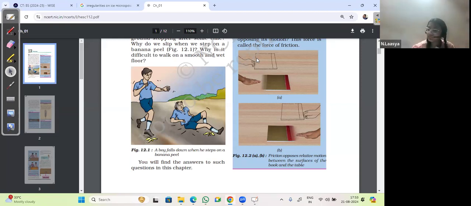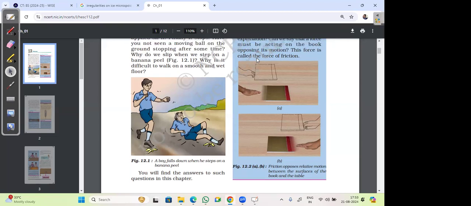Now in the second picture, you observe two scenes shown here. In the first one, the book is being pushed towards the right. You can see this is the original position of the book, and here it has been pushed towards the right. When the book is pushed towards the right, the force of friction is acting in the opposite direction, towards the left.